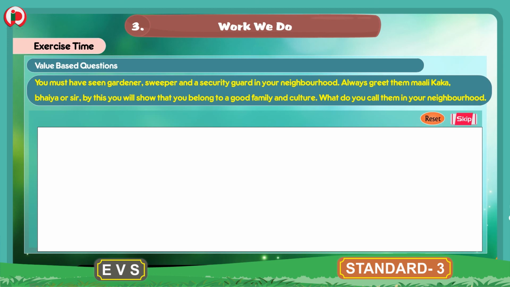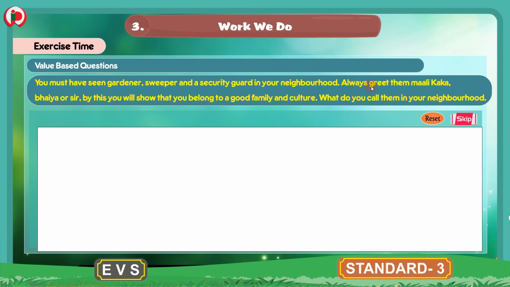So children, under value based questions they are asking us, what do you call the gardener, sweeper, security guard in your neighborhood? What is a neighborhood? The place around your house, the location, the place surrounding your house is called the neighborhood. Now you may see the security guards, sweepers, gardeners in your neighborhood.